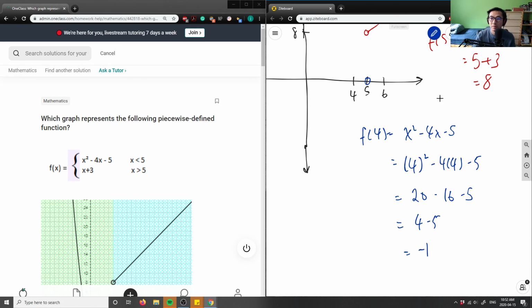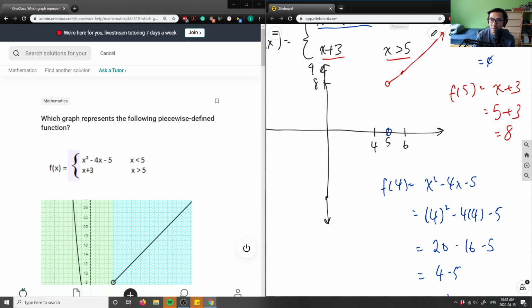So here's -1. So let's see. It's actually not my vertex in this case. Sorry about that, I think I said that incorrectly. But this here is a point at 4 and -1, right? So this would be maybe like here. So here's in blue, so maybe something like this here.